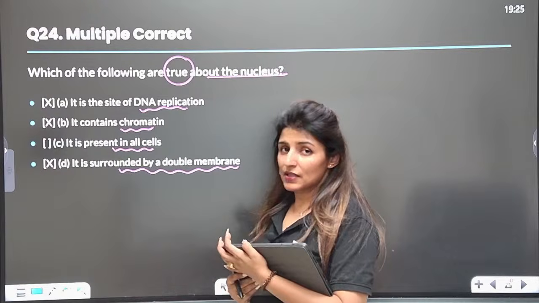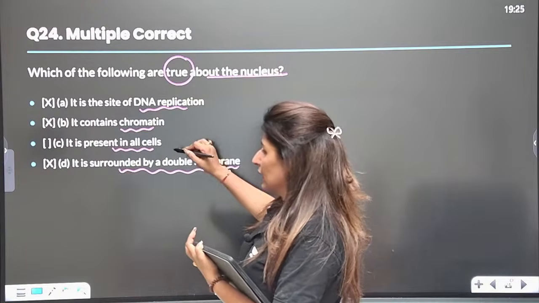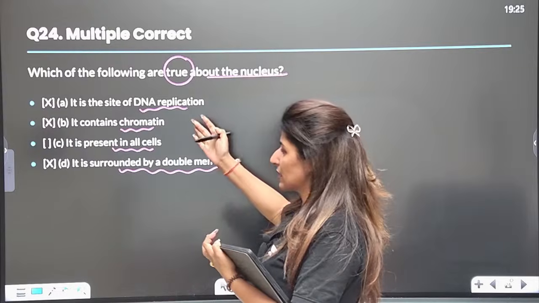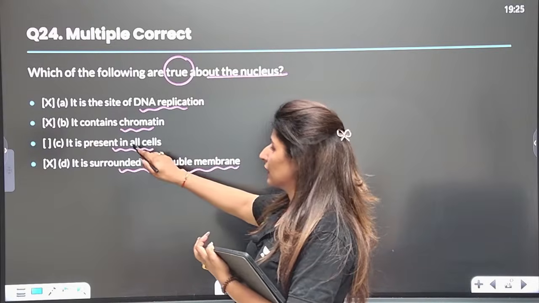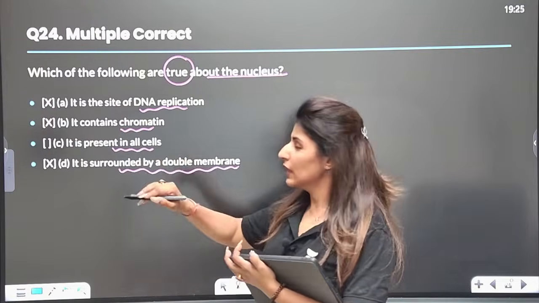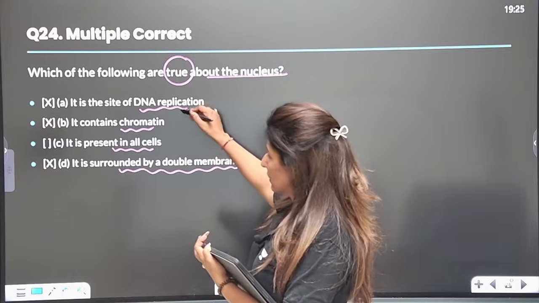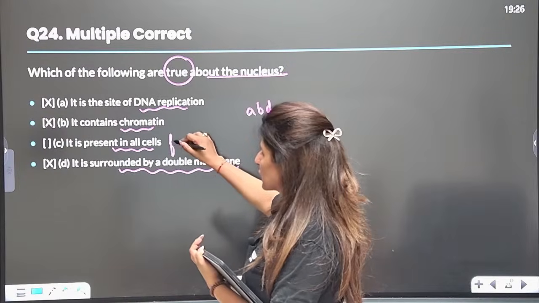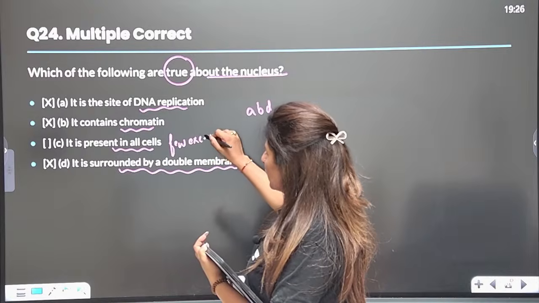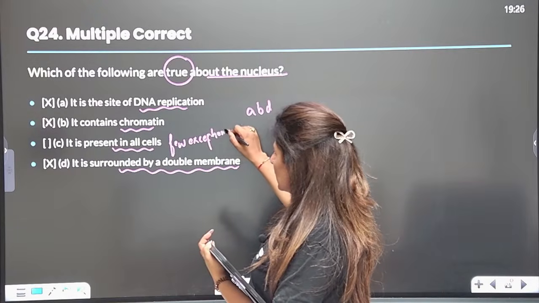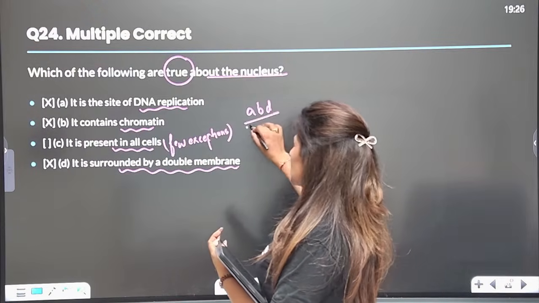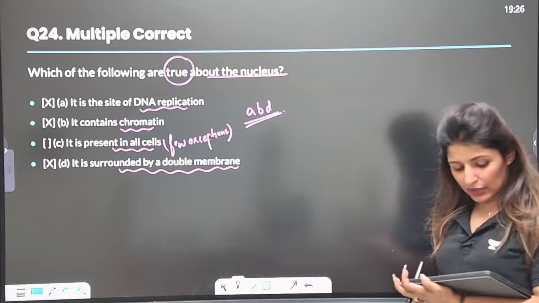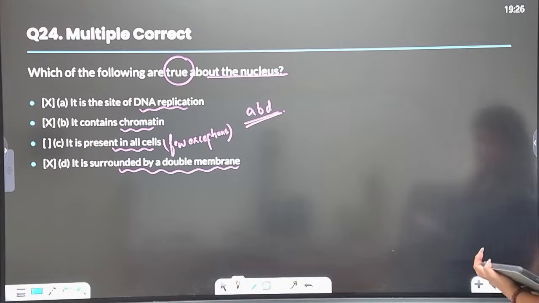Well, that depends. Generally it is present in all cells, but the better option would be A, B and D. There are few exceptions though, so that is why we are not taking this as an answer. Answer would be A, B and D. Is that clear to all? Right. Moving on to the next.